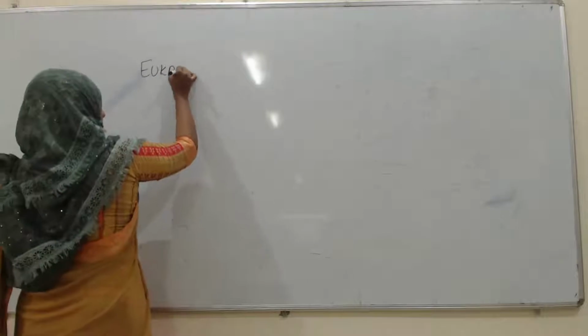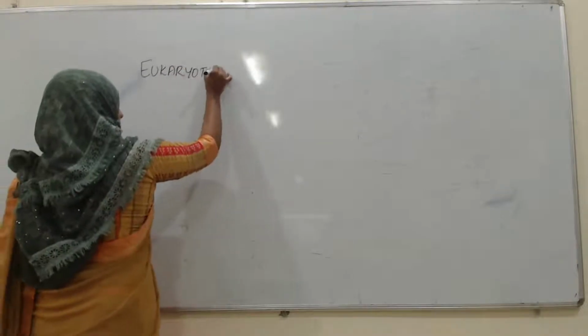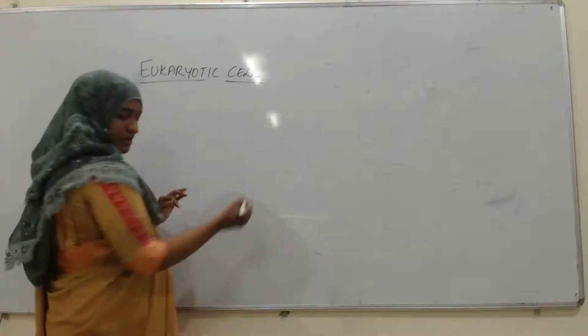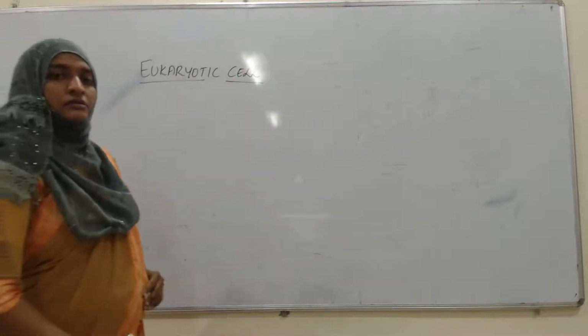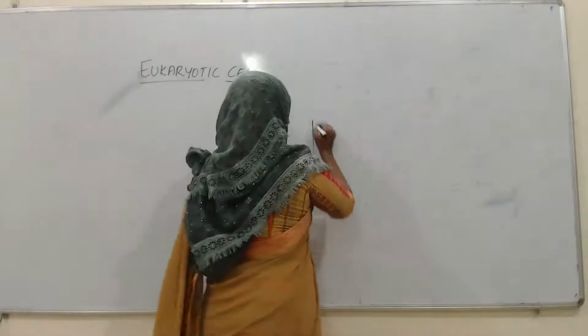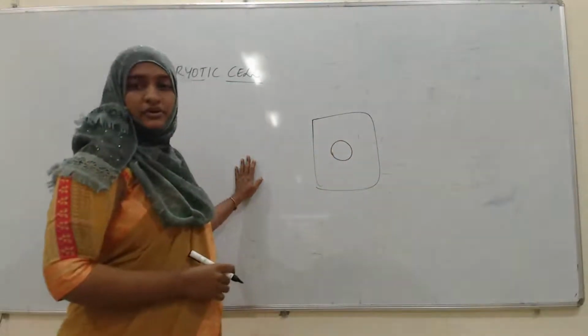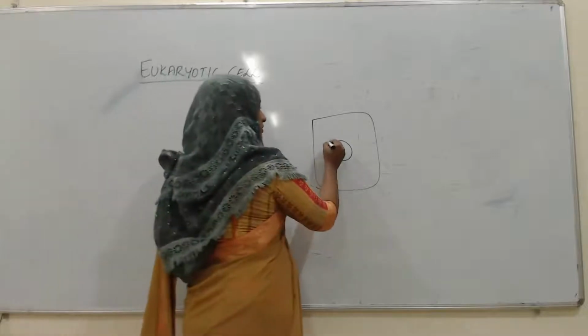Eukaryotic cell. Here, eukaryotic cell means the cell in which there is a presence of a proper nucleus with nuclear